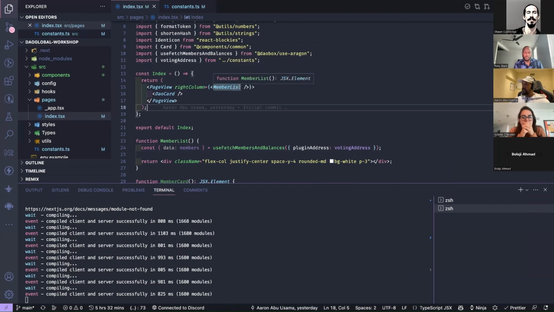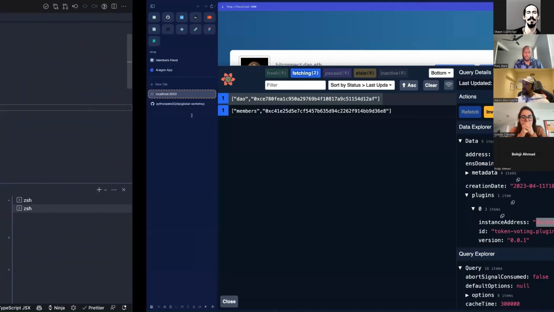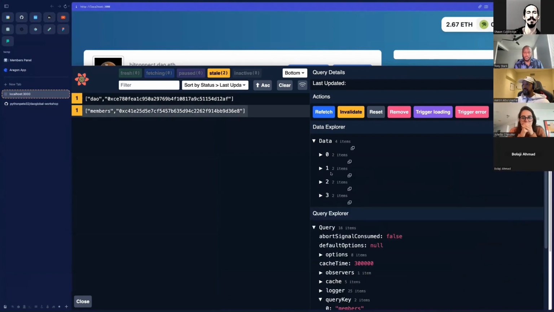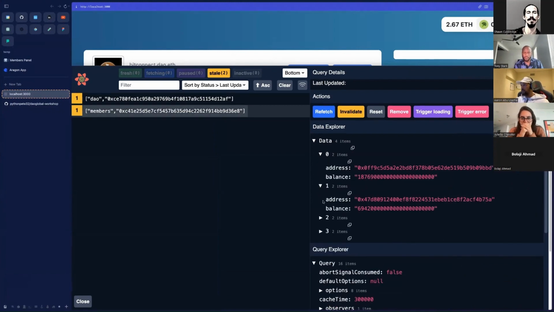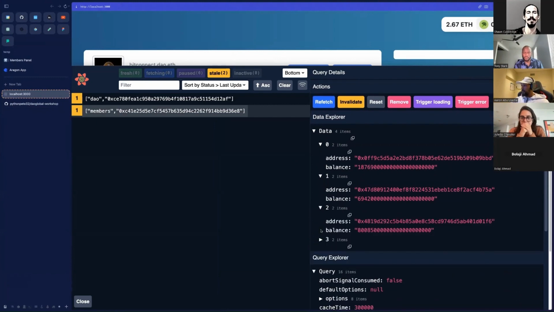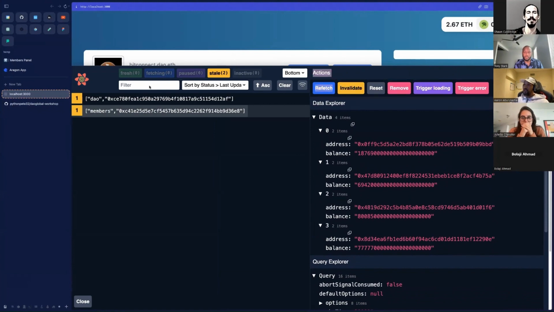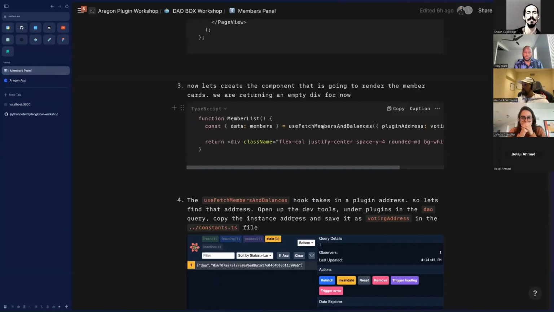And yeah, so we're rendering this members list now. So let's have a look. And now we get it here, right? We get this query key here, and we can see the data that we're getting. So we've got 4 members here, right? And that's their addresses and their balances essentially, right? We're not seeing those right now, so let's actually render those.